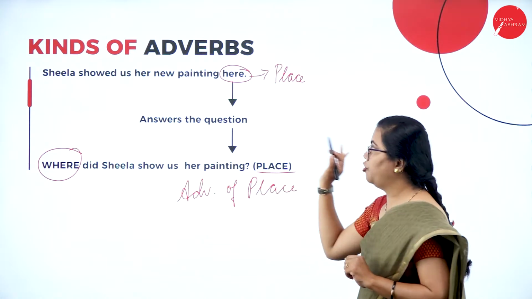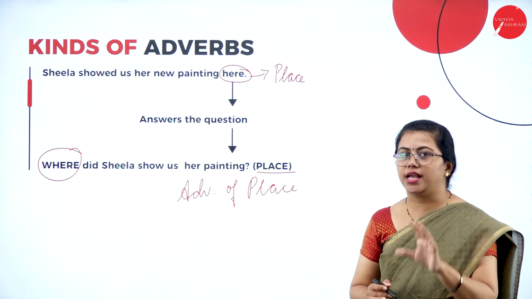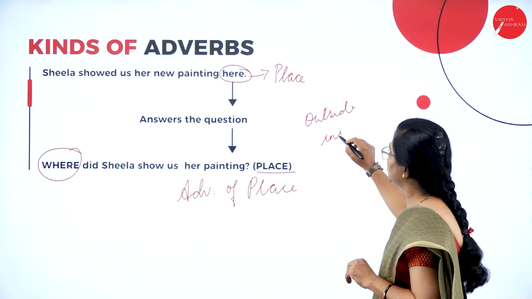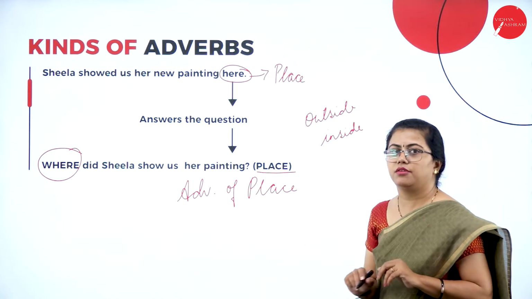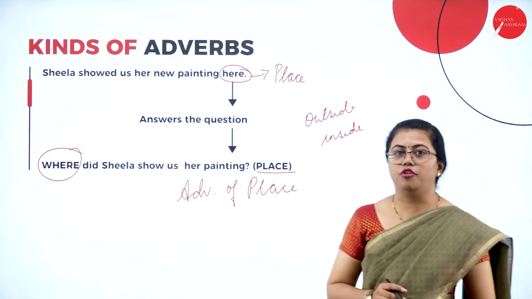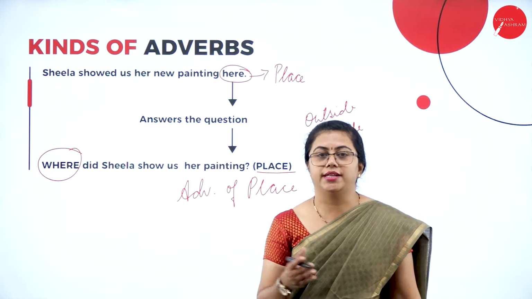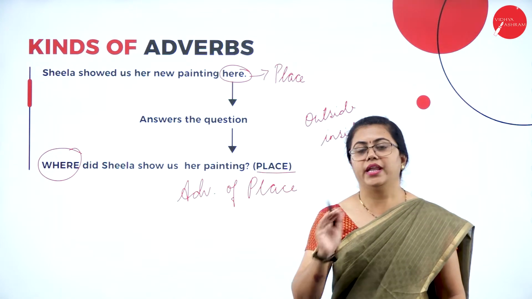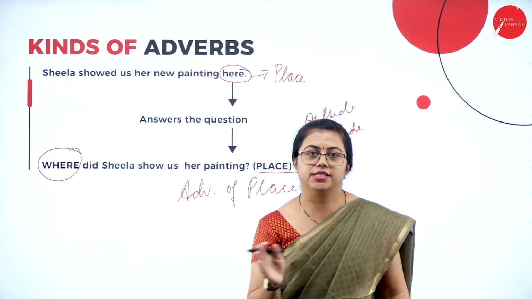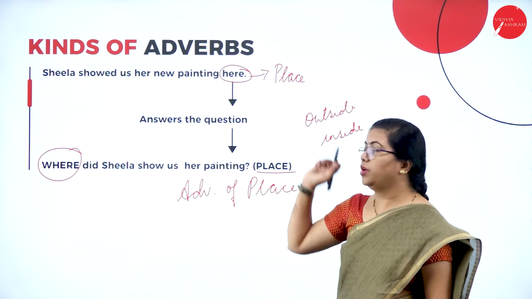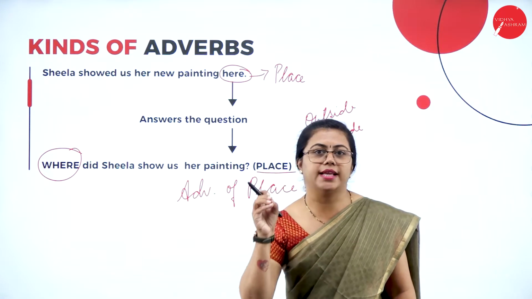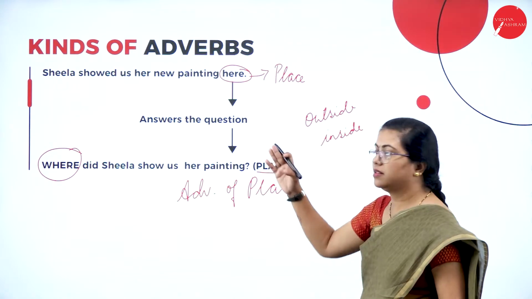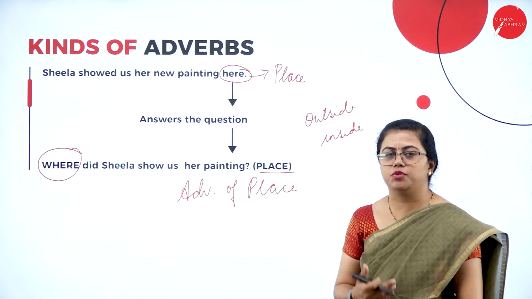Fine. Adverb of place always tells us the place where the action has taken place. So here, there, outside, inside. All these are actually places. Fine. So this is called adverb of place. And at the same time, you should not consider that Sheila showed us the painting in her house. No, that in her house is not an adverb. Fine. It is just a phrase, that is a prepositional phrase. But here it has to tell us the place. It doesn't tell us the exact point. It just tells us about some place, a vague idea of the place. So outside, inside, here, there, everywhere. All these come under adverbs of place.